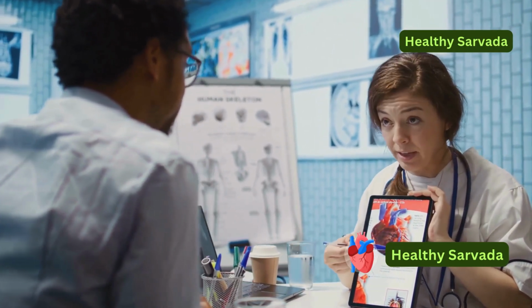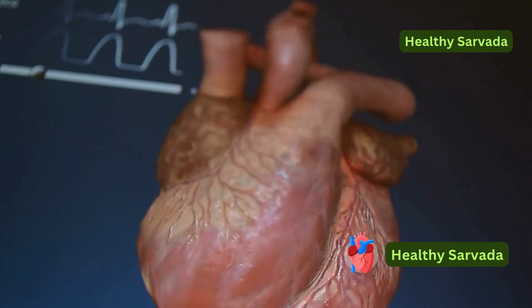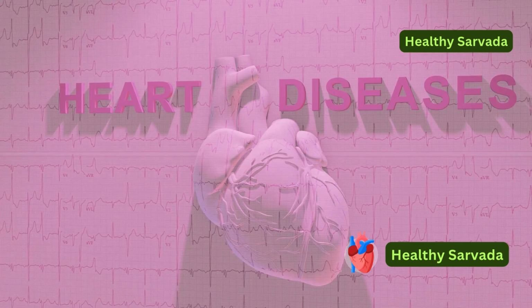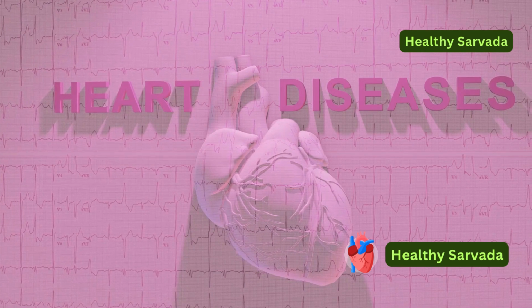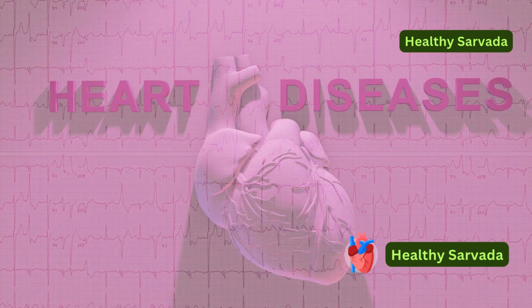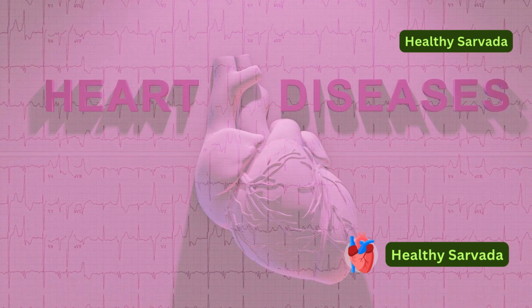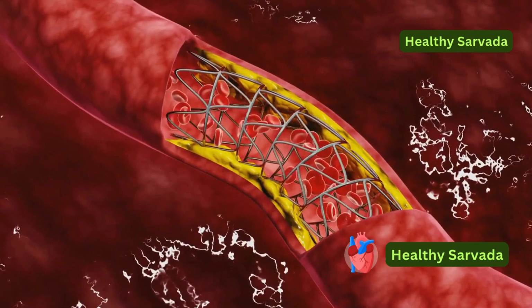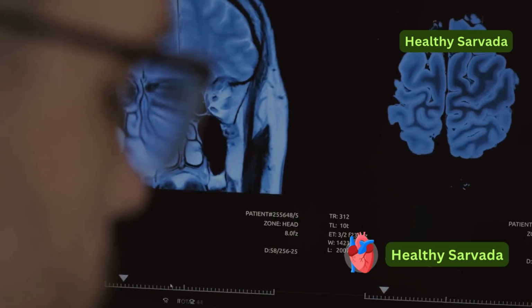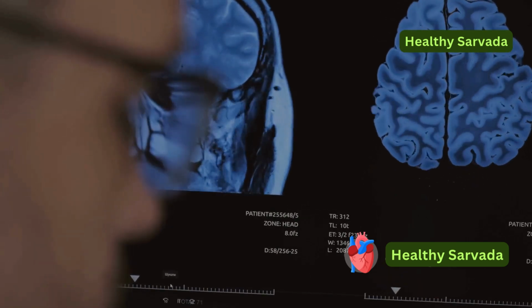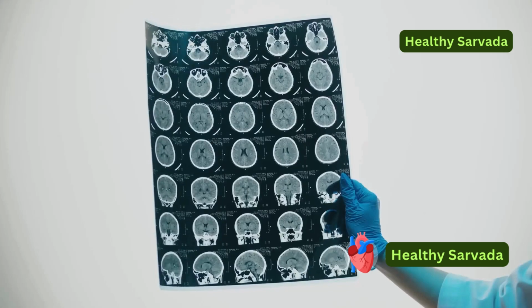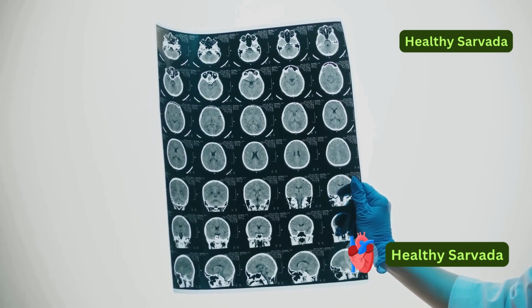Cardiovascular disease encompasses a range of conditions, each affecting the heart and blood vessels in different ways. Here are some of the most common types. Coronary artery disease, or CAD. This occurs when plaque builds up inside the coronary arteries, narrowing them and reducing blood flow to the heart muscle. Stroke. A stroke happens when blood flow to the brain is interrupted, either due to a blocked artery, known as an ischemic stroke, or a ruptured blood vessel, known as a hemorrhagic stroke.